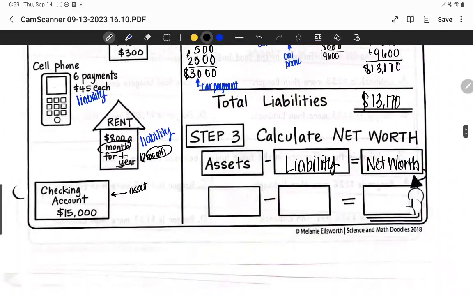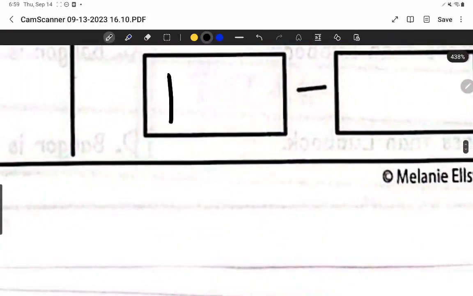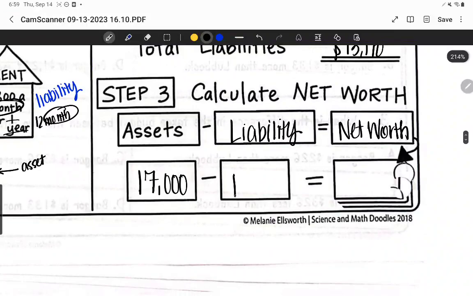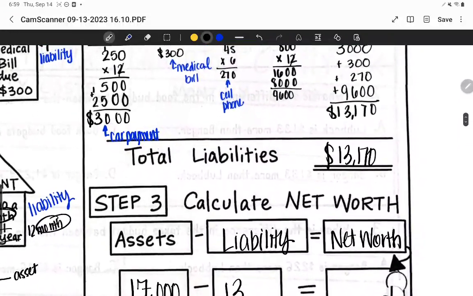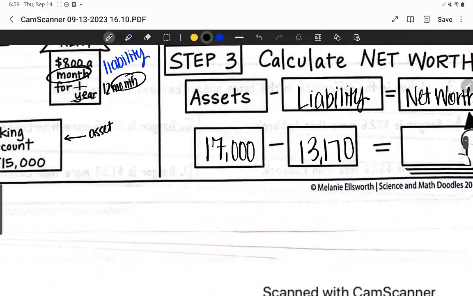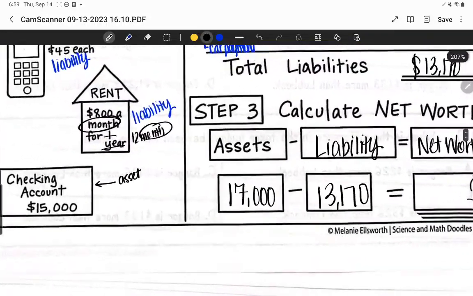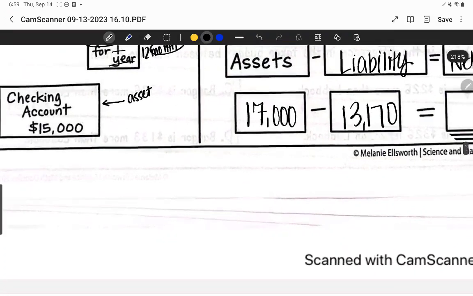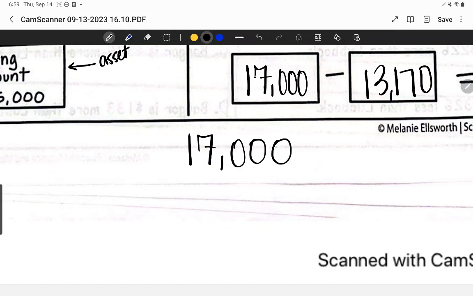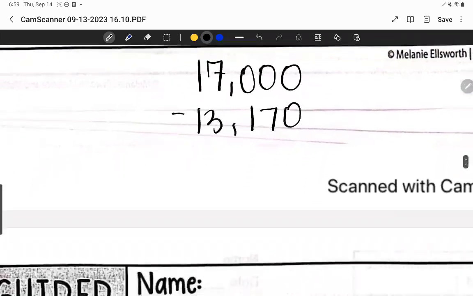So our total assets were $17,000. And your total liabilities were $13,170. And now what we're going to do is we're going to subtract these two values. I'm just going to go where I have space to write. And so I'll do 17,000 minus 13,170.